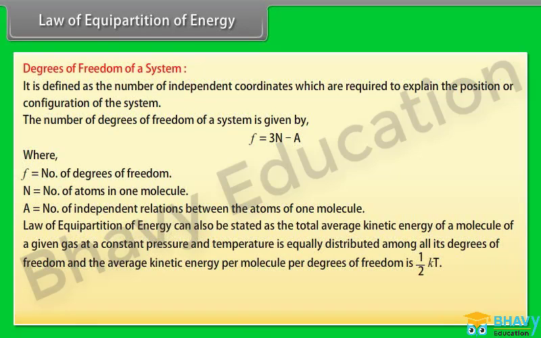Law of equipartition of energy can also be stated as: the total average kinetic energy of a molecule of a given gas at a constant pressure and temperature is equally distributed among all its degrees of freedom, and the average kinetic energy per molecule per degree of freedom is 1/2 kT, where T is the temperature of the gas.